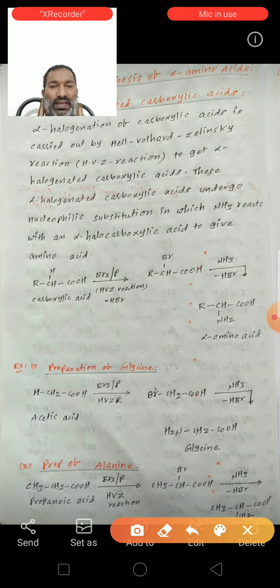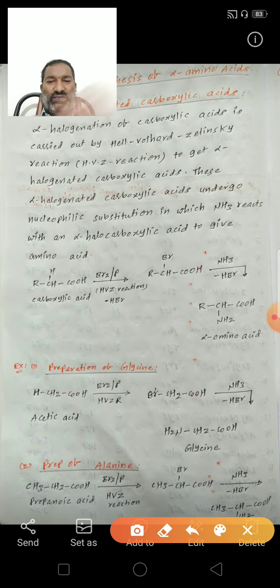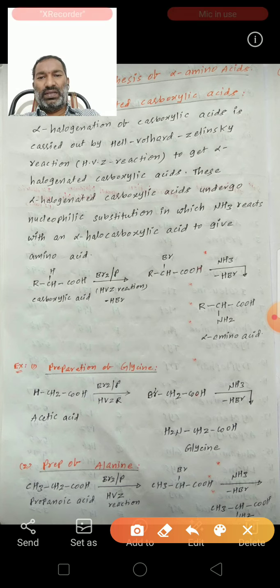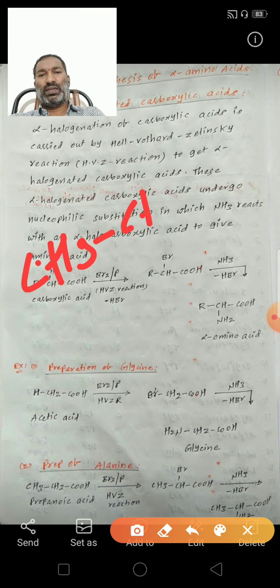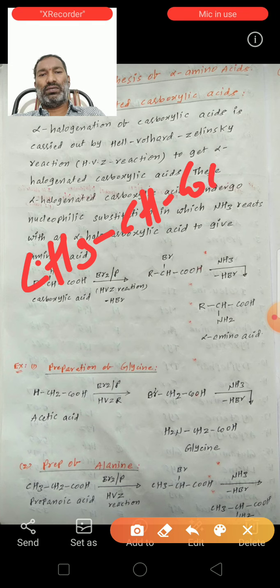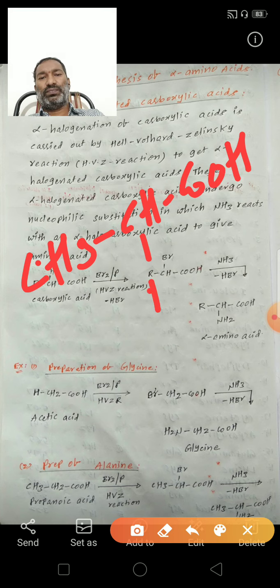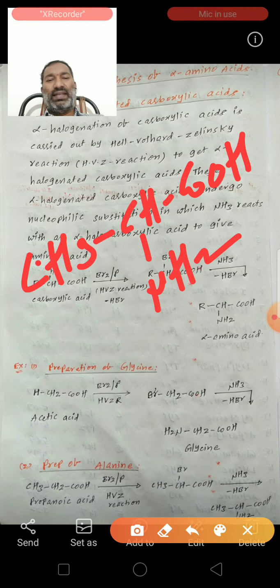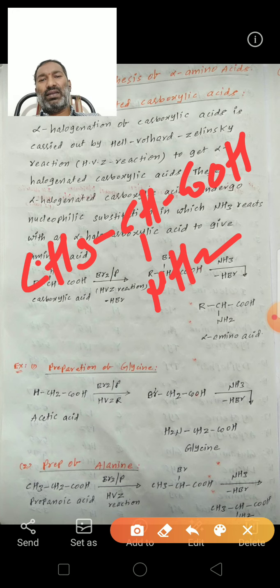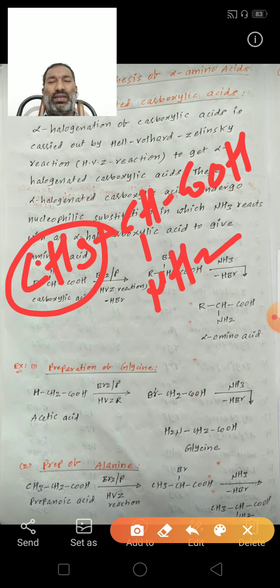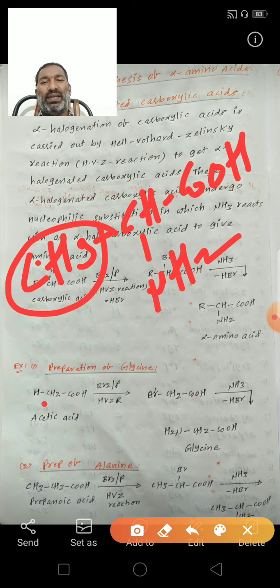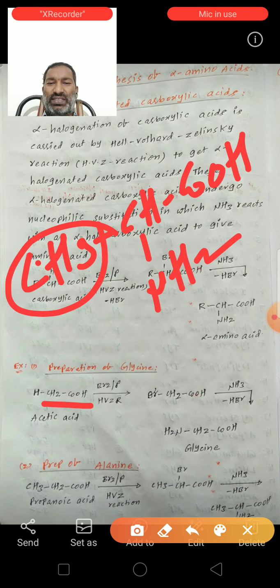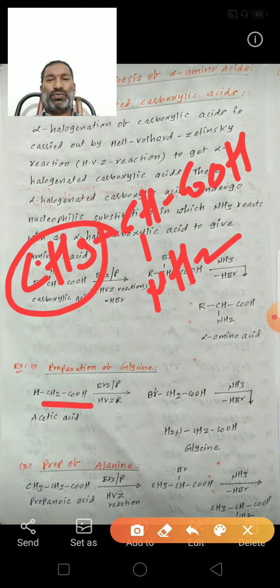Next, see the preparation of alanine. We know the structure of alanine: CH3-CH(NH2)-COOH. This is the alanine structure. In this, the alkyl group is substituted by a methyl group. The remaining part, CH-COOH, is the same. So we can substitute R with the methyl group.